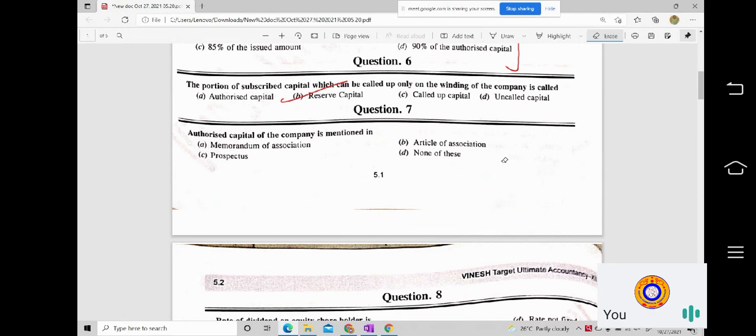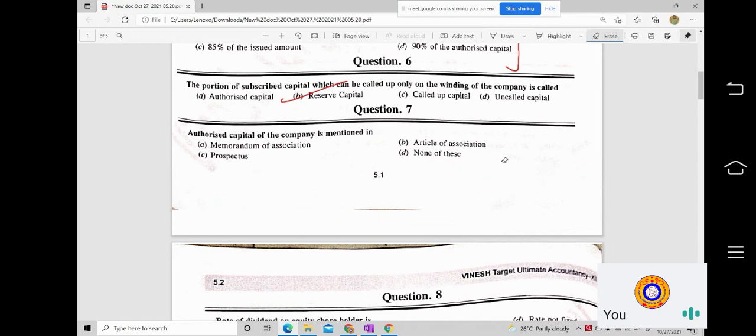First one is the memorandum of association. It is a document which the company has to submit at the time of obtaining their registration certificate and the certificate of commencement of business.